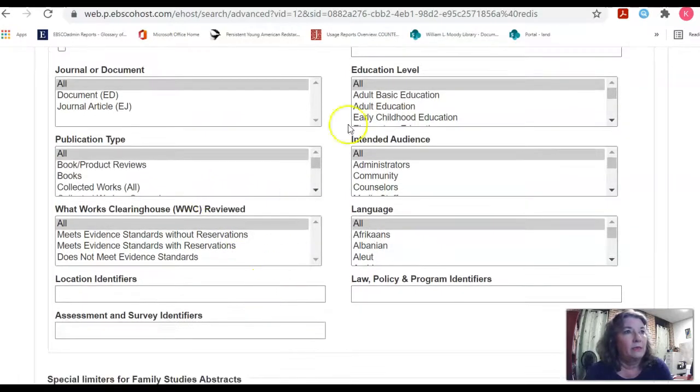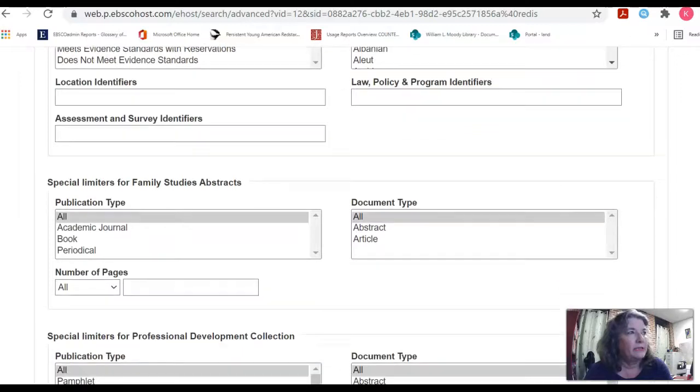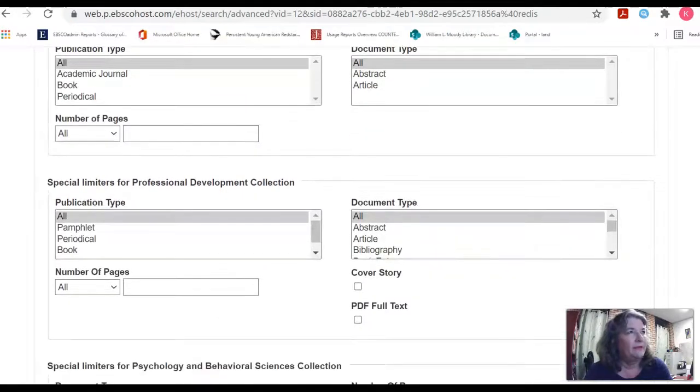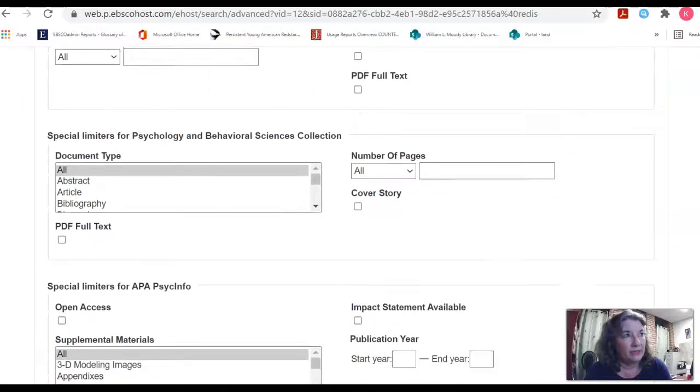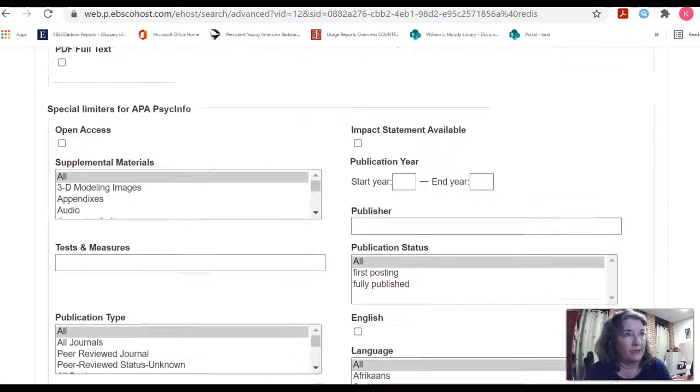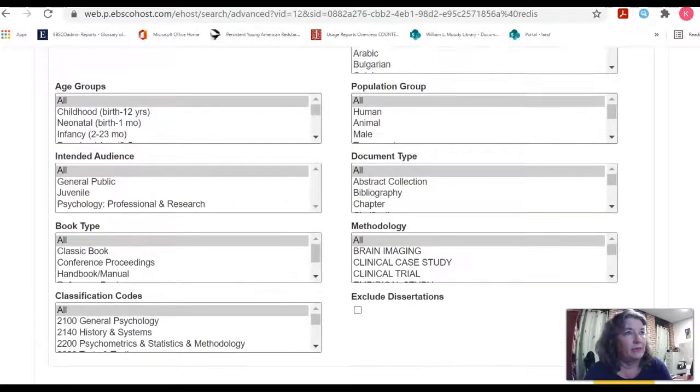Okay, and then here's some other ways you can limit. And I'm going down some more. We've got family studies abstracts that you can limit there, and then professional development collection, the limits for that one, and then the special limits for psychology and behavioral sciences collection. A lot of nice limits there, look very interesting.